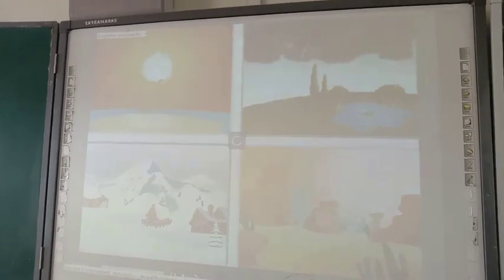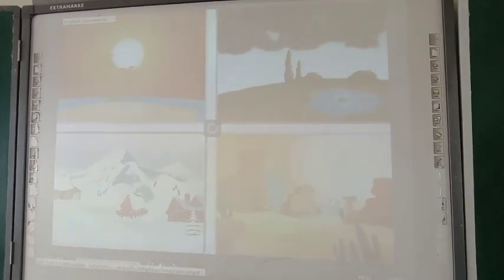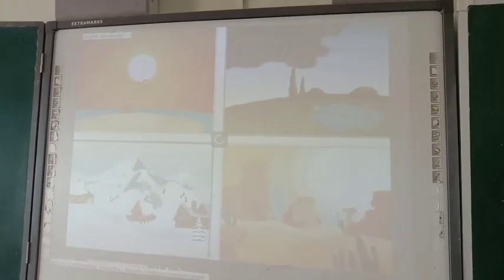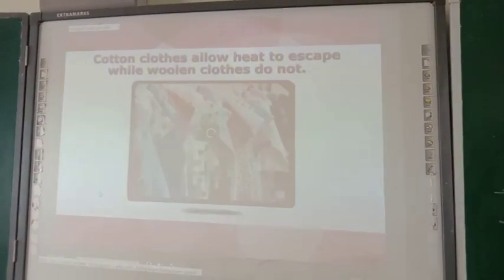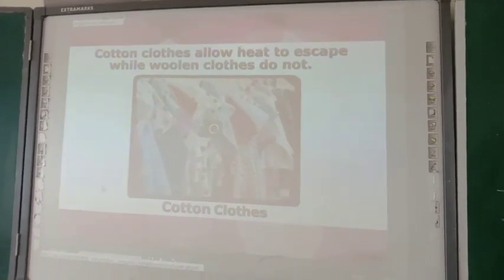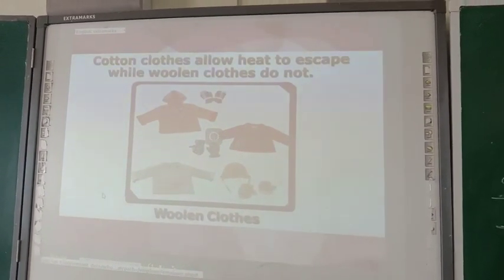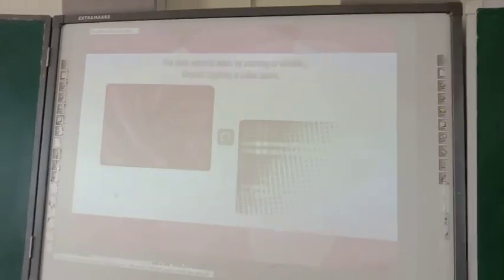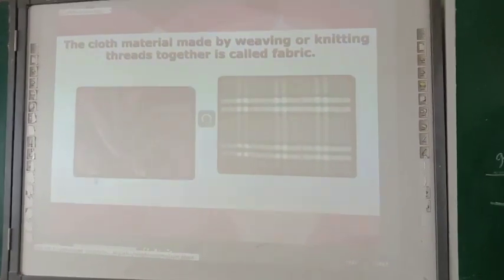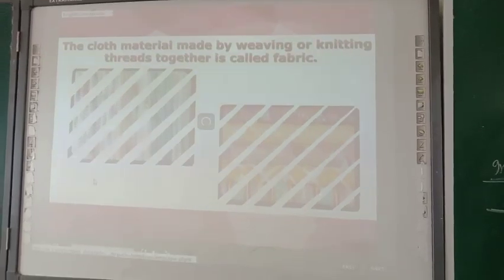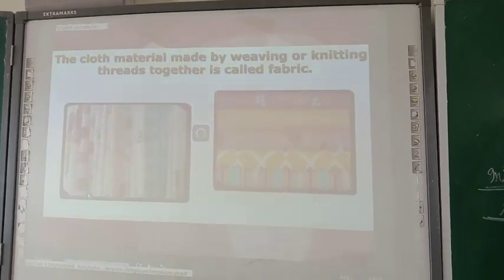Clothes protect us from heat, cold, rain, etc. We use various types of clothing materials in our everyday life. In summers, we prefer cotton clothes, and in winters, we wear woolen clothes. The cloth material made by weaving or knitting threads together is called fabric.